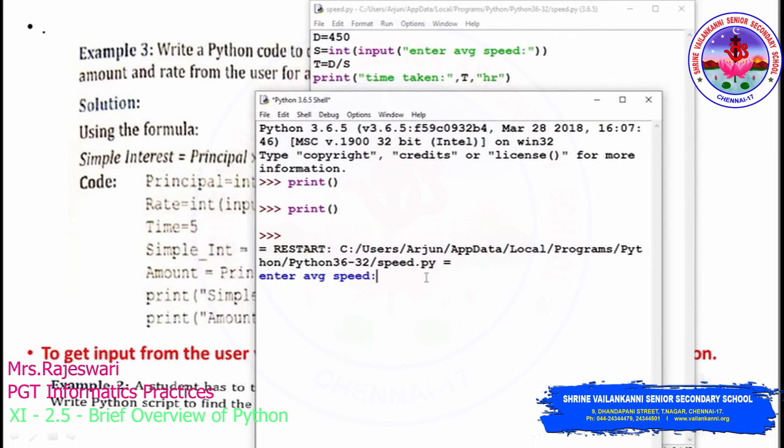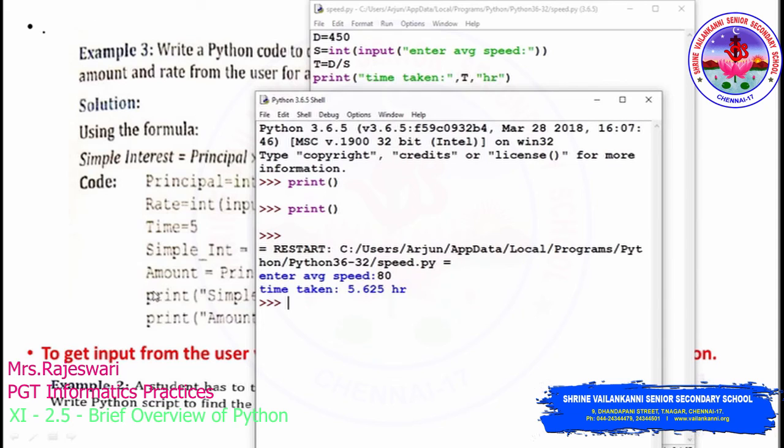So average speed I'm going to give here as 80 km per hour. So distance is 450 kilometer and 80 kilometer per hour is the speed which I'm going to give here now. And if I press enter, see the result will be displayed. So to reach the 450 kilometer distance, the time taken is totally 5.625 hours. Got it. So this is how we will work with the Python program.